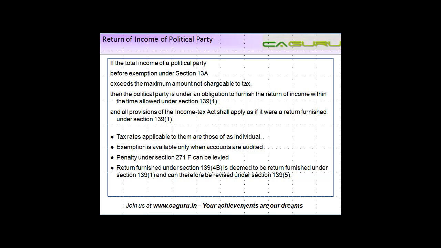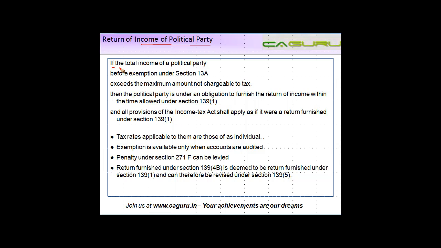So, at the end of the year, just like any other assessee, a political party is also supposed to file their return of income. They don't have an exemption from filing their return of income. However, it's not in all cases that they have to file their return of income. When do they have to file their return of income? Let's see.